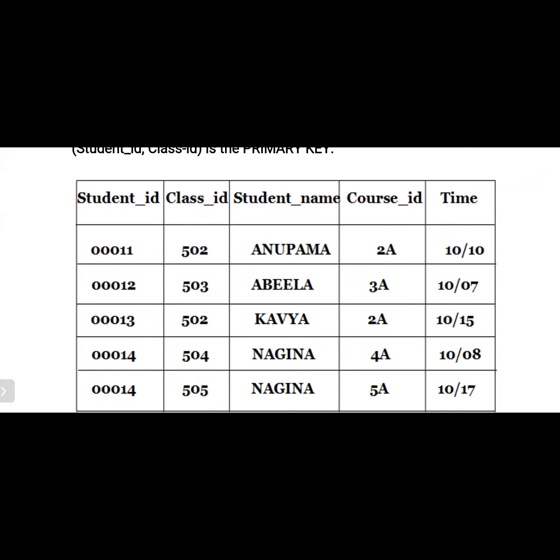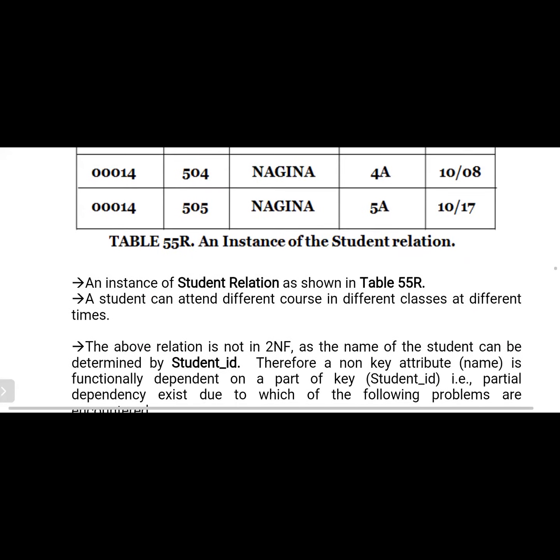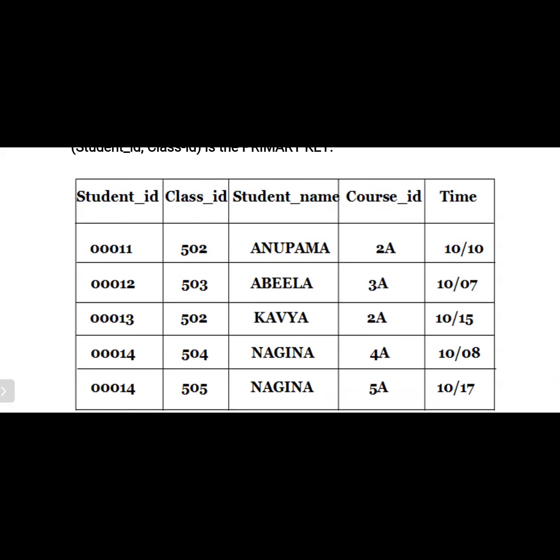Okay, in the same way, so 00012. If you observe here, these two are treated as the primary key, so there is no problem actually. Okay, so this is an instance of the student relationship. If you observe here, these three attributes, student name, course ID, and time, will be found by using these two attributes. Please remember this.